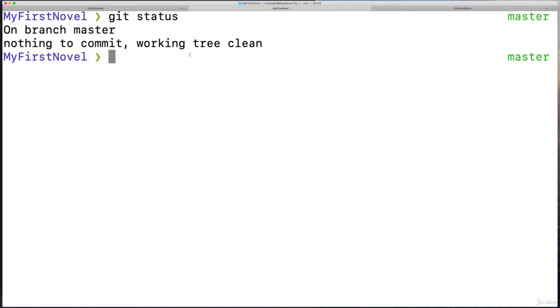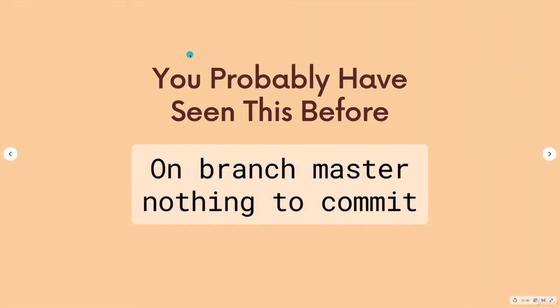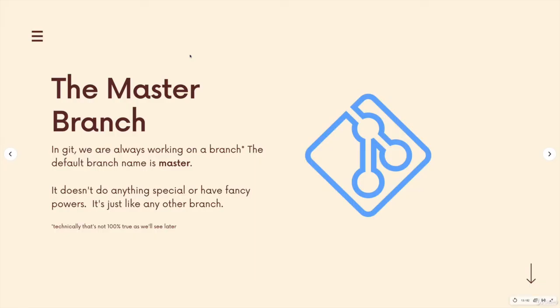We didn't create the master branch. It's just there for us. And that's exactly what the master branch is. It's just the default branch name when you make a new Git repository. When we run git init, automatically, the branch that we start on is called master.